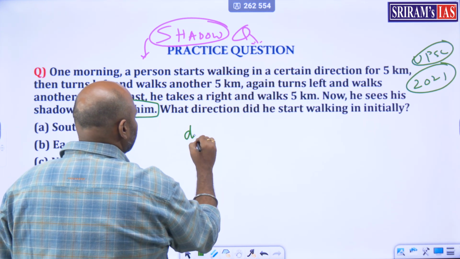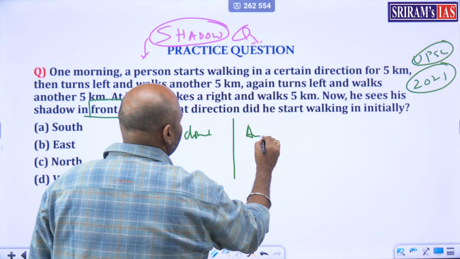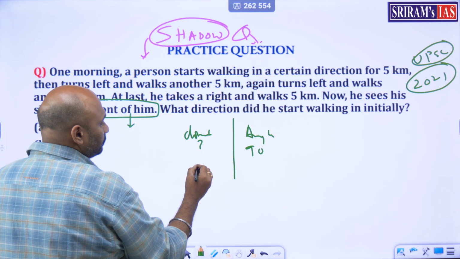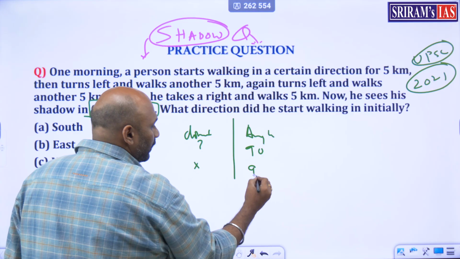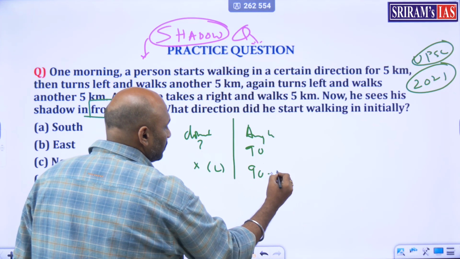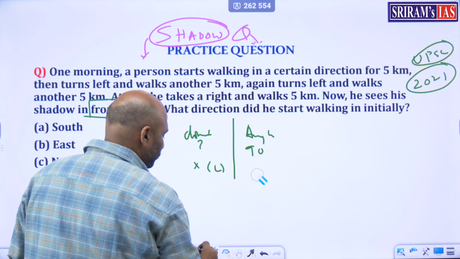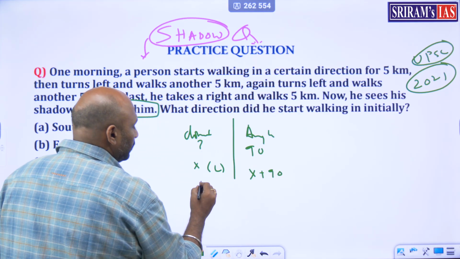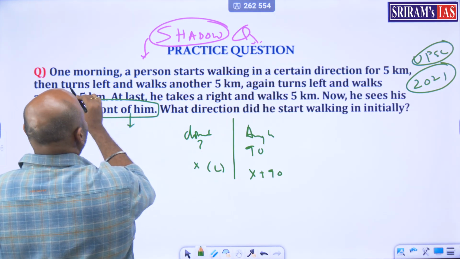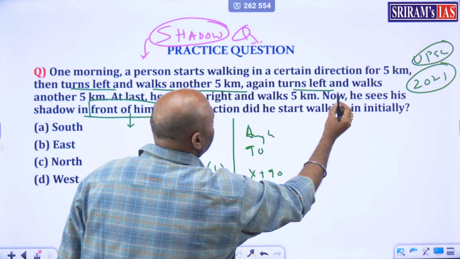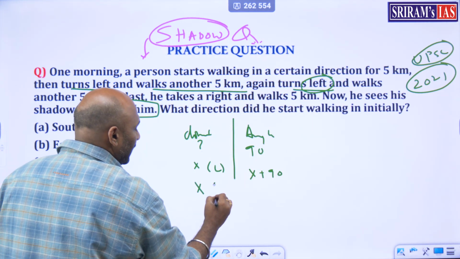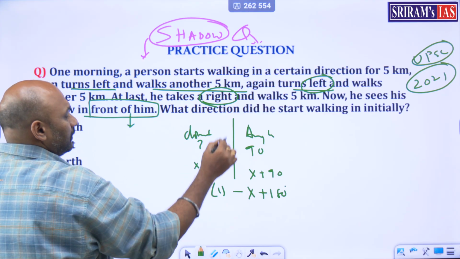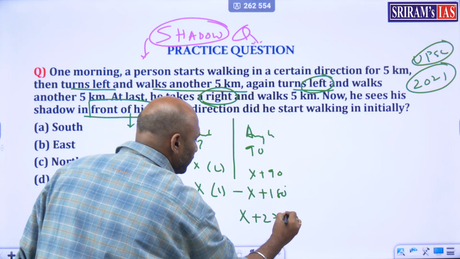So you know what is the direction and angle, we will see it. We don't know what the first angle is, but first he moved 90 degrees left. Then from here he moved another 90 degrees towards left. So this is 90 plus x. Then towards left and walks another 5 kilometers, turns left again. So second time again he moves left, so x plus 180, and then turns right. Therefore finally total 270 degrees he has moved.